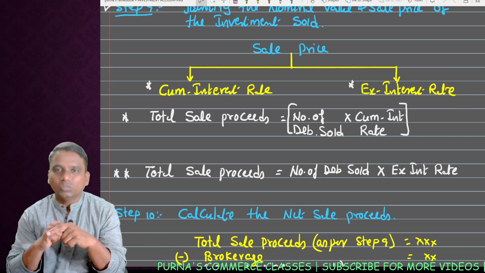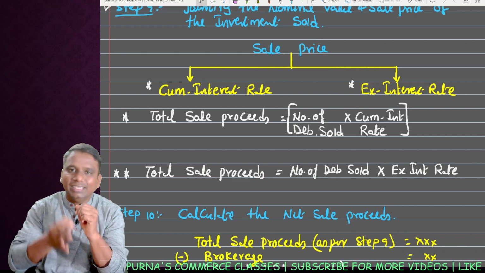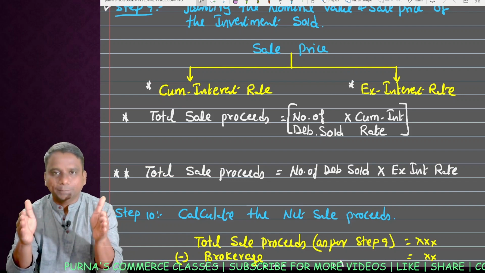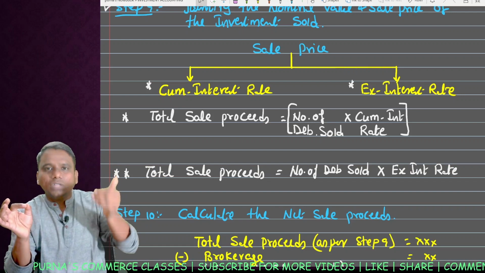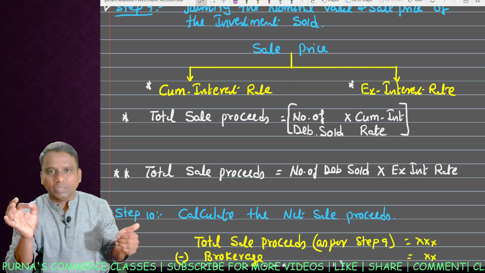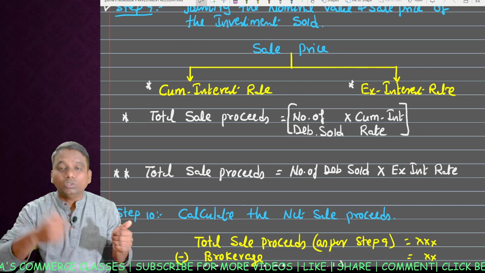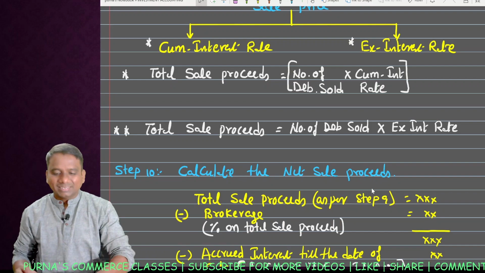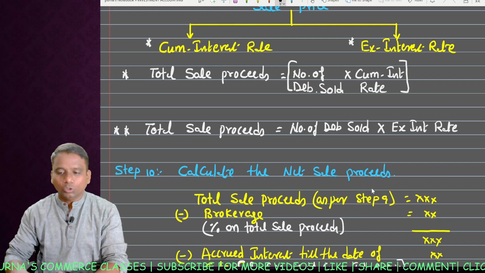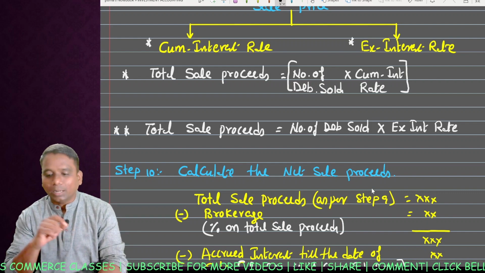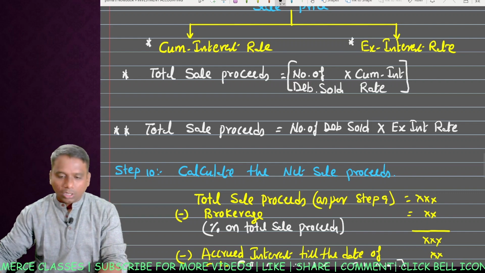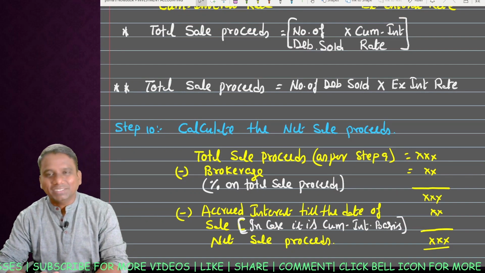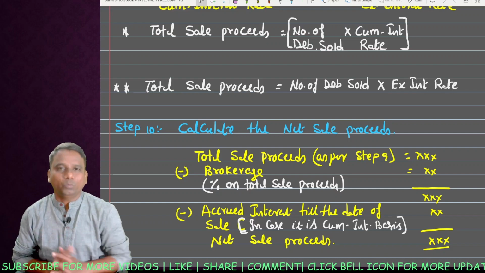Cum interest rate means what? The price which we receive includes interest also. So there you have to differentiate cost and interest separately. In case of ex interest rate, you receive the amount towards selling of investment, and in addition to this you receive interest separately. Total sale proceeds is equal to number of debentures sold into cum interest rate if it is under cum interest. Now if it is under ex interest, what is the total proceeds? Number of debentures sold into ex interest rate. This is called total sale proceeds.